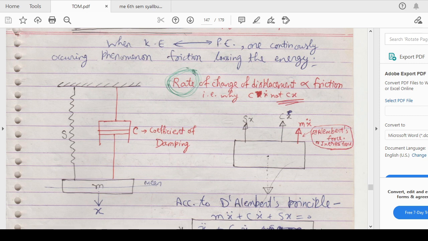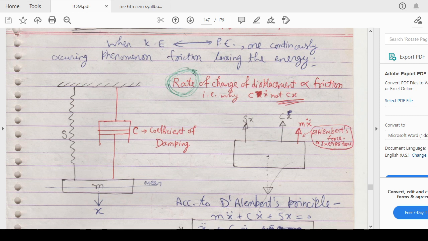So the damping force is directly proportional to the rate of change of displacement. That's why this factor is depicted as C x dot, not Cx, which is the damping force. Here x dot is your velocity and C is your coefficient of damping.